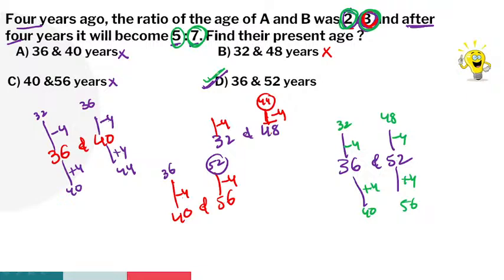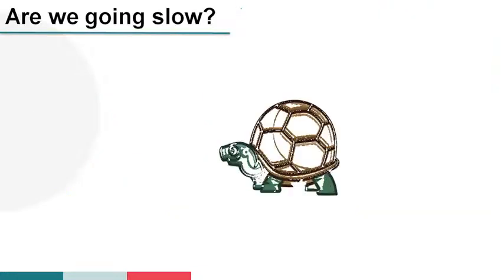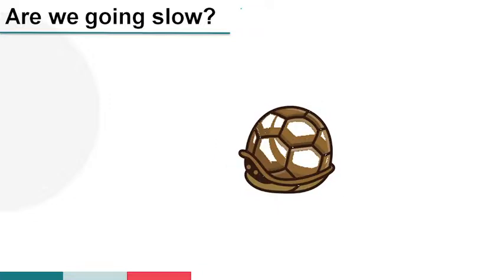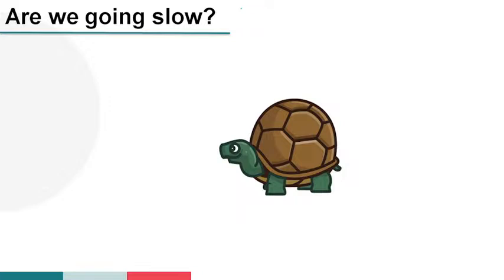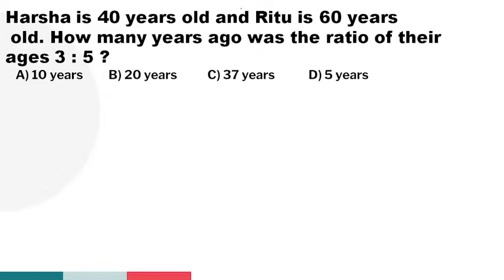Any doubts regarding this problem, guys? Okay, very good. So move on to the next problem. We are going very slow, right, guys? Should I increase my speed?